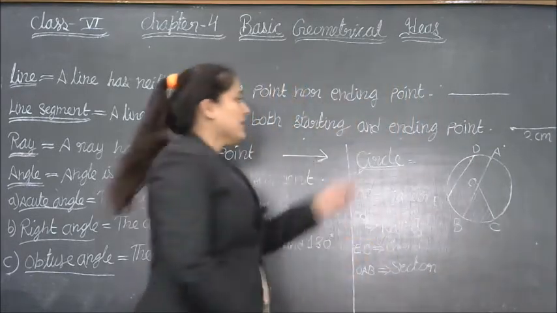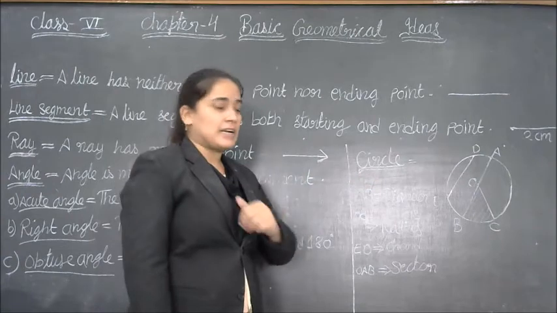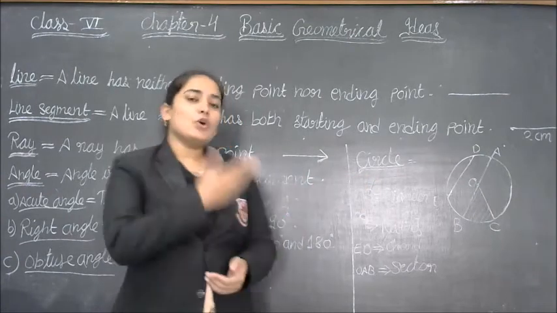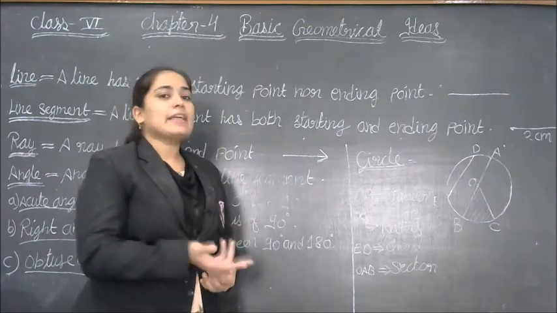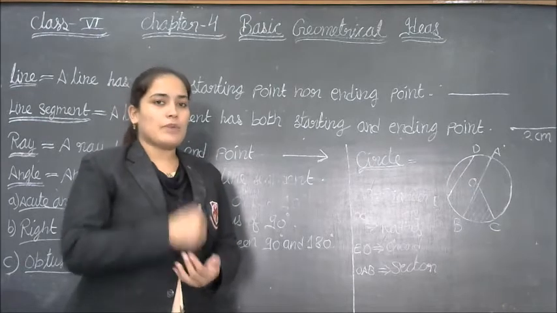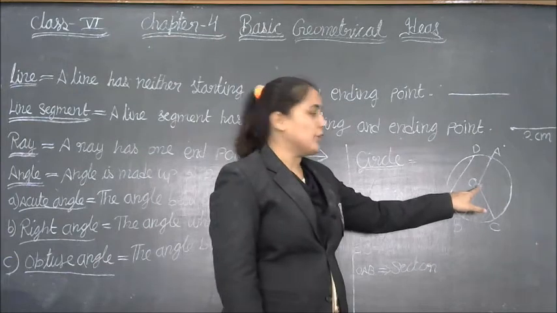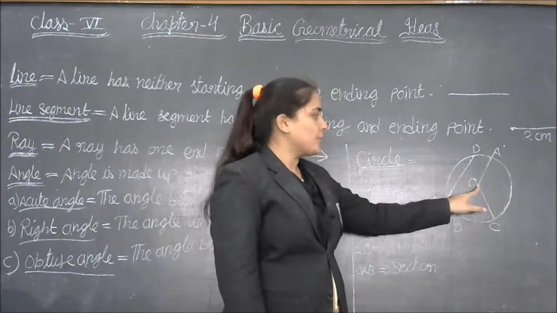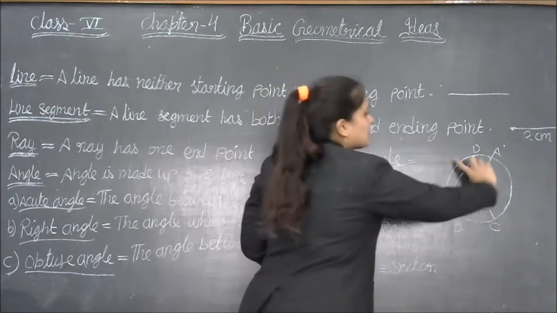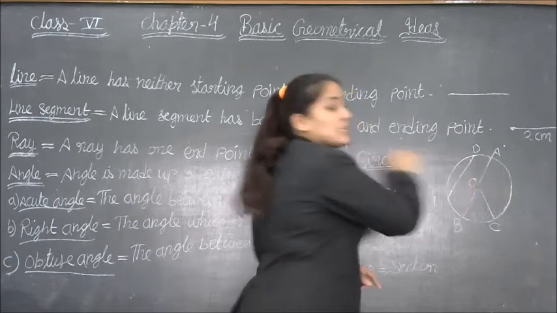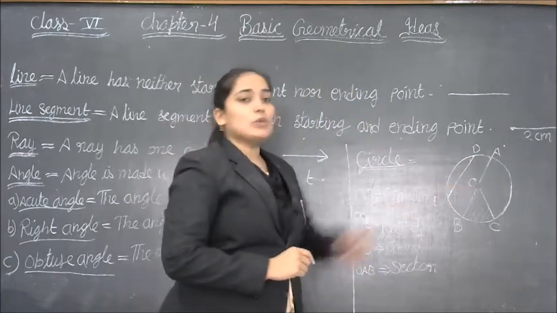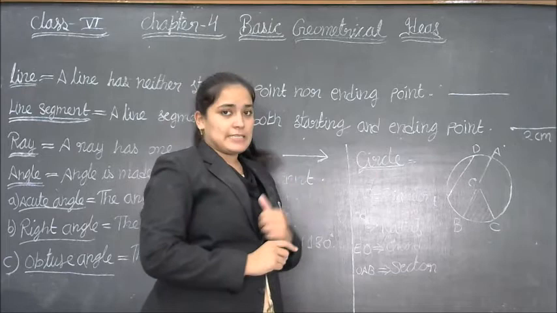Now let me discuss the circle and its parts. You all know about the circle. Circle can be drawn with the help of one point. We take one point O and we draw a circle with the help of this midpoint. O is known as the midpoint of the circle.